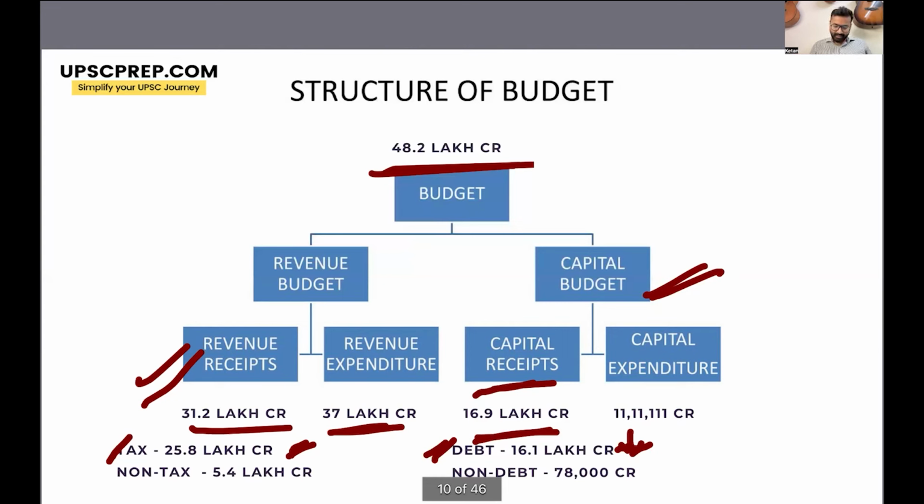And if you look at the capital expenditure, it was announced that the government would spend 11,11,111 crore in capital expenditure. Now, again, a big focus of the government remains on capital expenditure because this amount goes into creation of infrastructure, and creation of infrastructure leads to a multiplier effect, right? The more infrastructure, the more capacity of the economy and the more economic activity. Therefore, the government always wants to increase this amount.